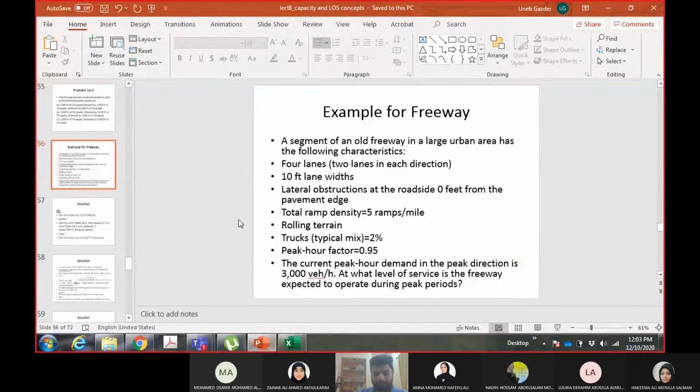The heavy vehicle adjustment factor concept was also discussed yesterday. So today we will see how to use it.